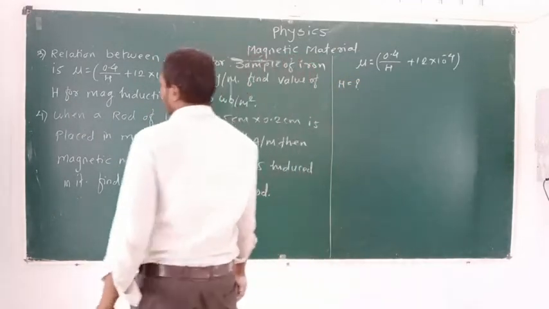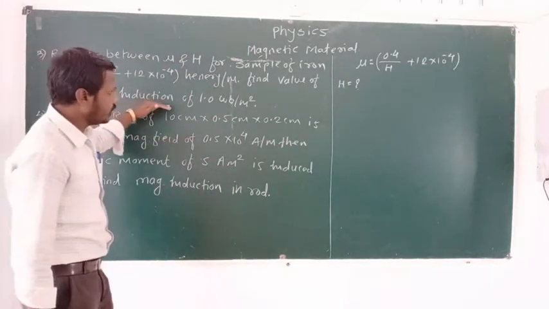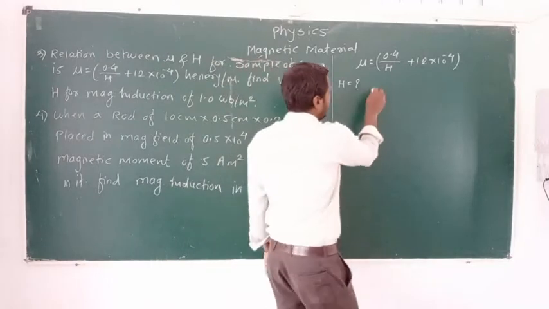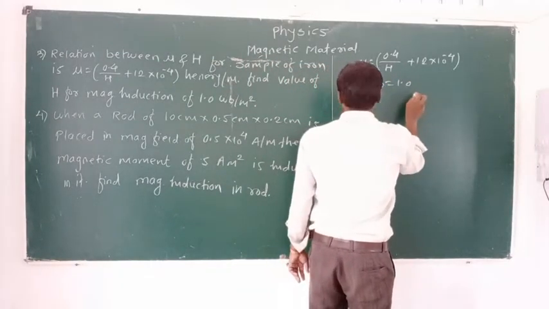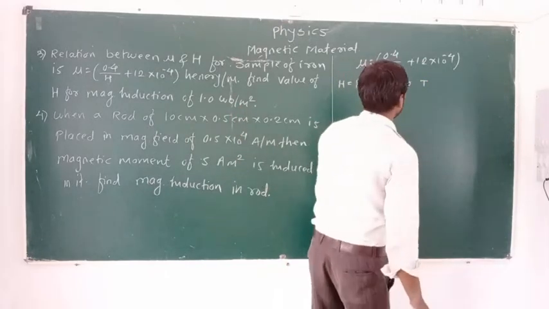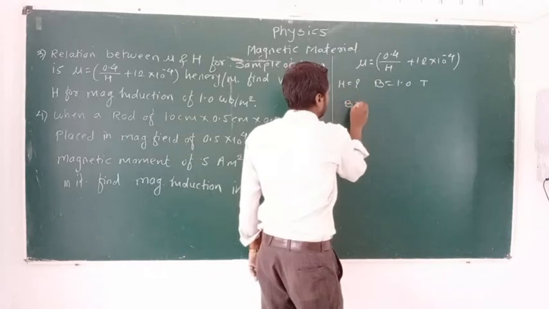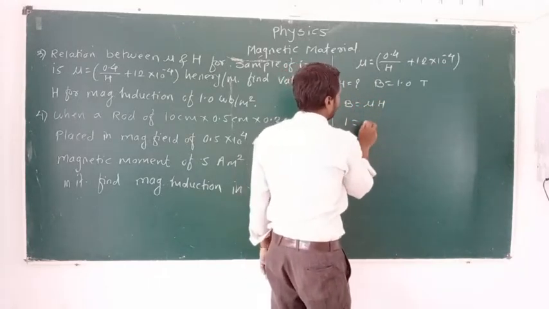H is equal to question mark for magnetic induction. That is, value of B is equal to 1.0, that is 1 Weber per meter square, that is Tesla. We know that B is equal to mu into H. 1 is equal to mu.